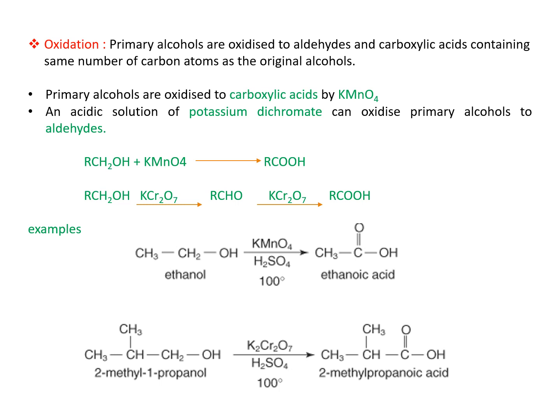General reaction, RCH2OH oxidized with KMnO4, you will get a carboxylic acid with the same number of carbon atoms as that of the primary alcohol. In the second reaction, RCH2OH, which is the primary alcohol, is treated with acidic solution of potassium dichromate. At first you will get an aldehyde.